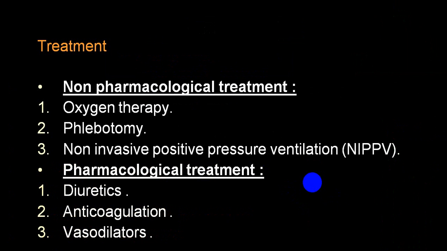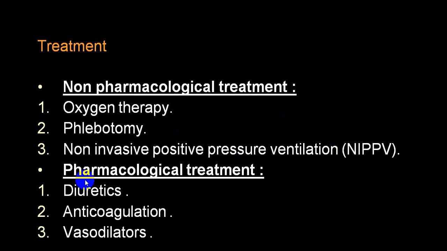Non-pharmacological treatment is oxygen therapy. The person will require it because hypoxia is producing pulmonary arterial vasoconstriction. So you give oxygen, which will reduce pulmonary vasoconstriction, so pulmonary vascular resistance will be reduced and arterial pressure will be reduced. This is a prime thing, which is very, very important. Phlebotomy is usually done in a person with polycythemia. You can also use positive pressure ventilation.